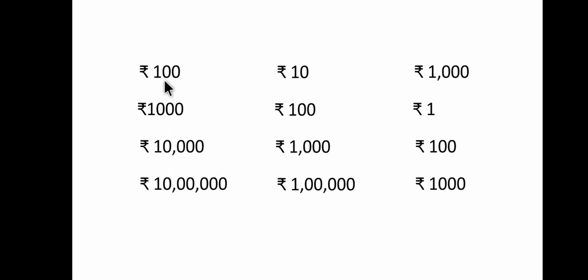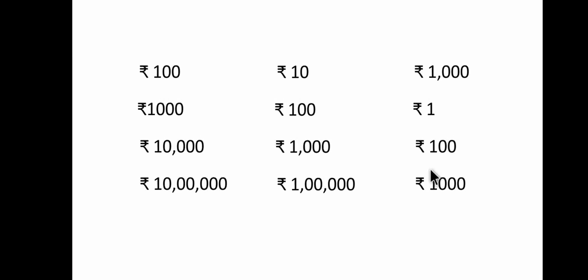For rupees 100 borrowed, rupees 1000 as the extra amount makes no sense. Similarly, for rupees 1000, if you pay only rupees 1 as the extra amount, then again it makes no sense. Similarly, for rupees 10,000 it won't be rupees 100, and for rupees 10 lakhs it won't be rupees 1000. So this is what the rate means.